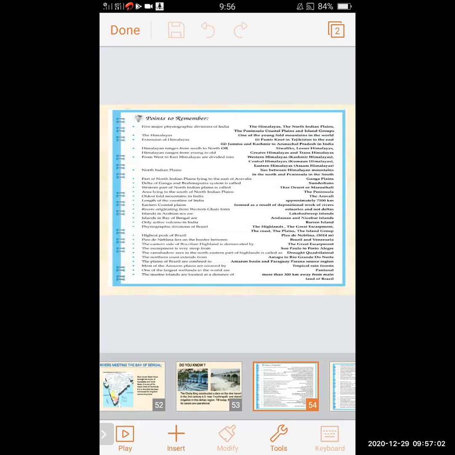Lying to the south of North Indian Plains, the peninsula is the area which lies to the south of North Indian Plains. Next, oldest fold mountain in India. Oldest fold mountain in India is the Aravallis. Aravallis are the oldest fold mountain in India.